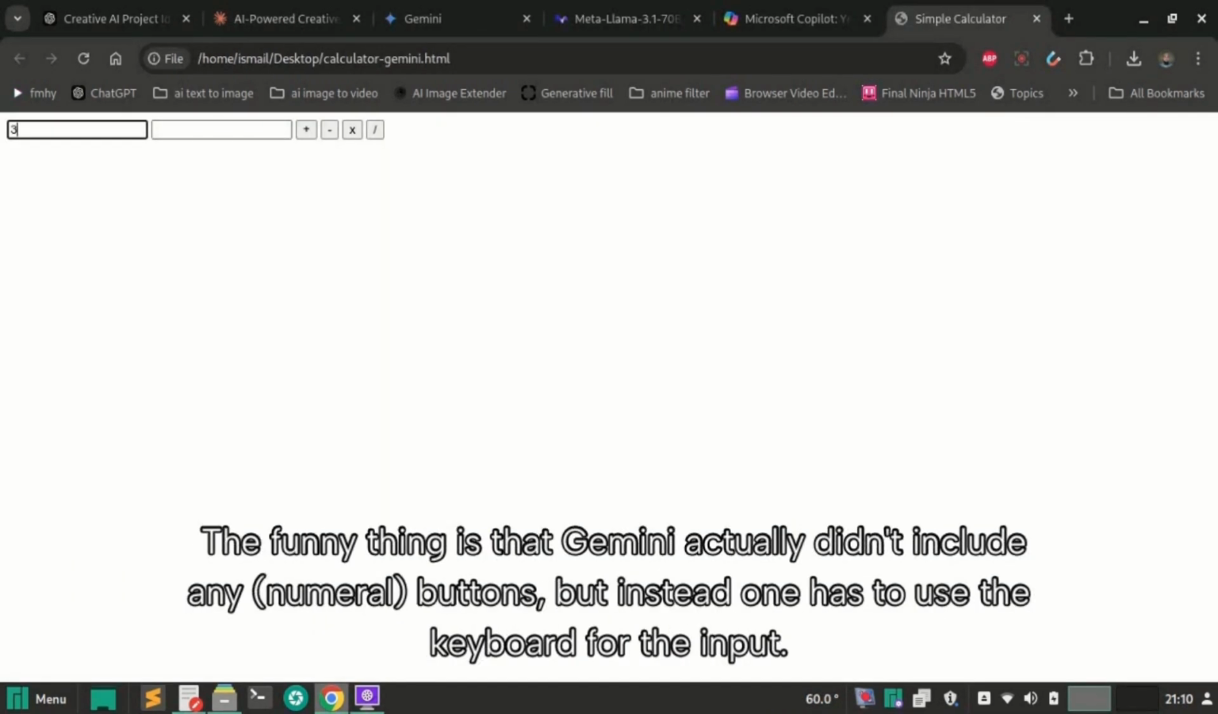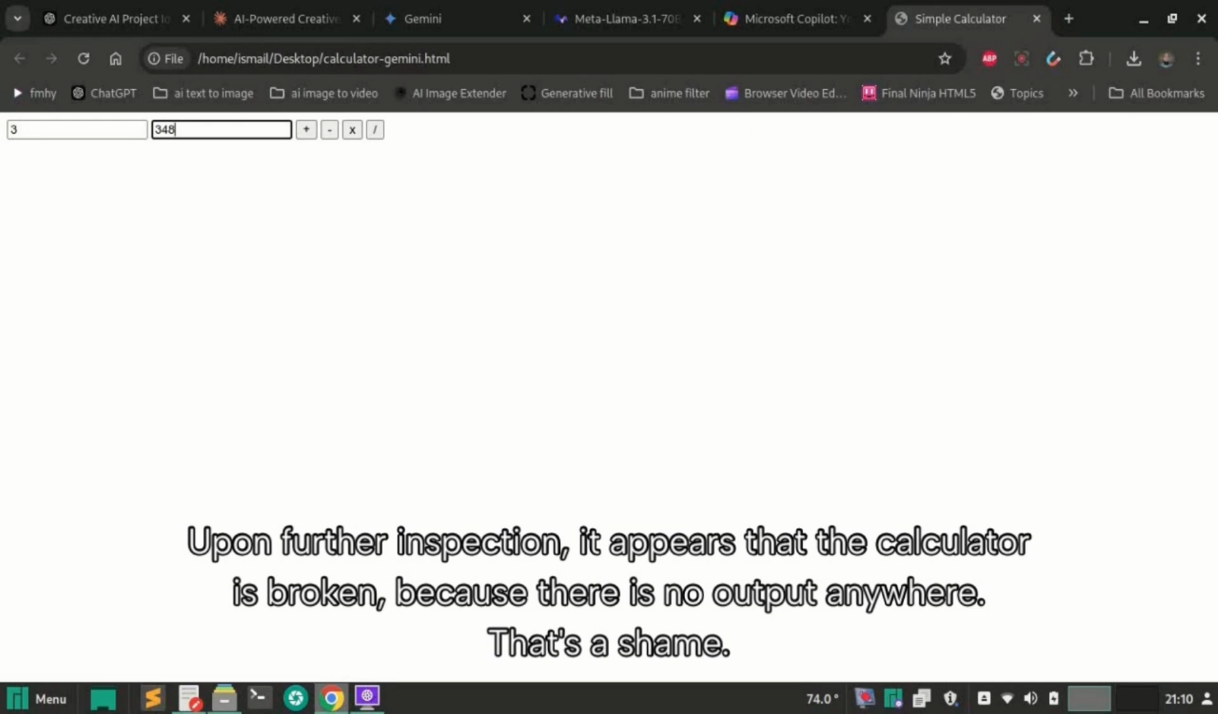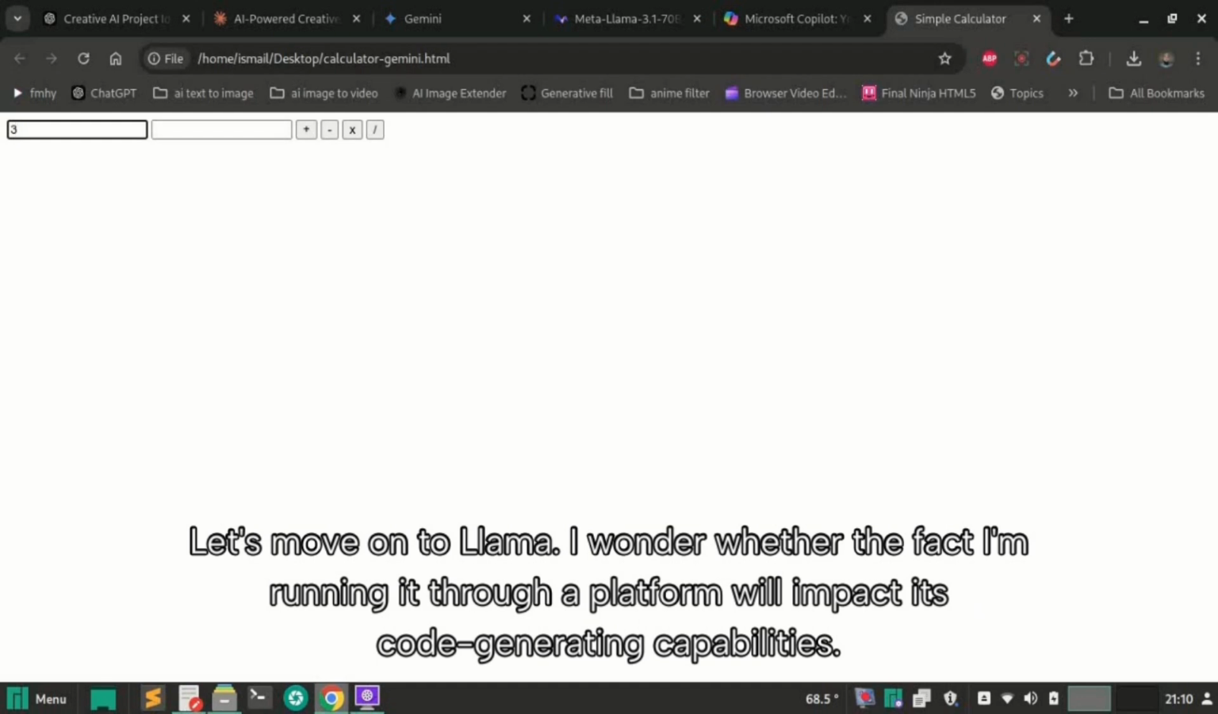The funny thing is that Gemini actually didn't include any buttons, but instead one has to use the keyboard for the input. Upon further inspection, it appears that the calculator is broken because there is no output anywhere. That's a shame. Let's move on to Llama.